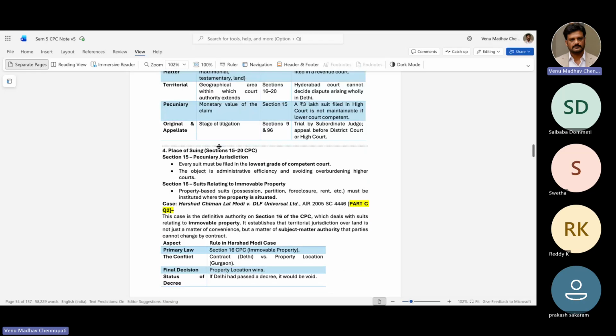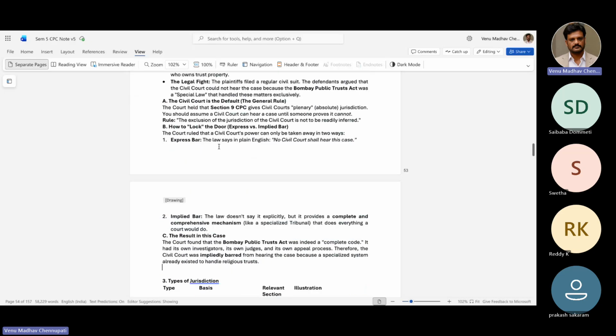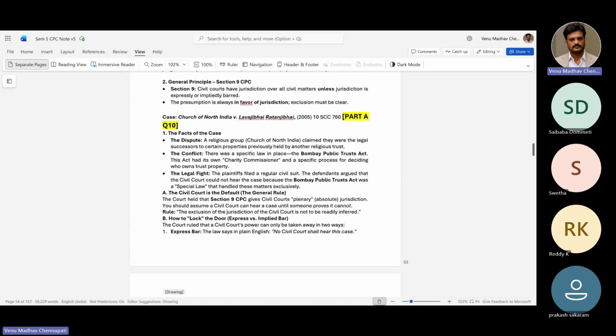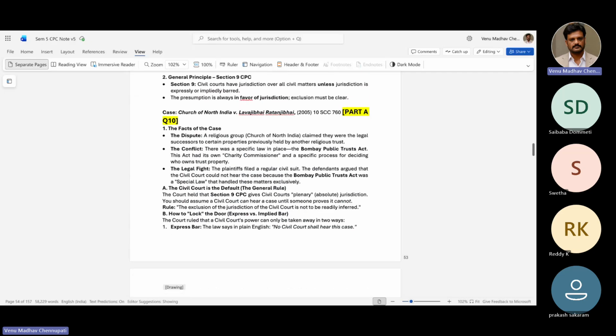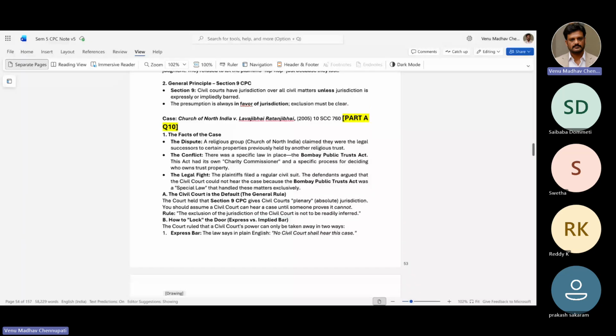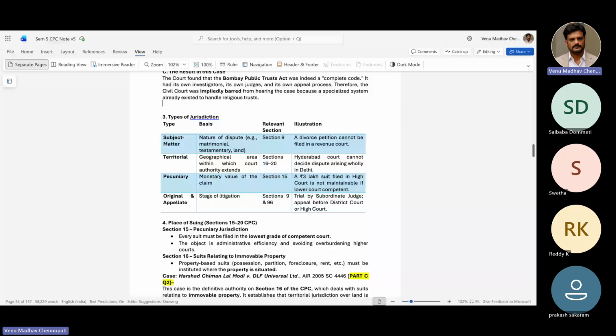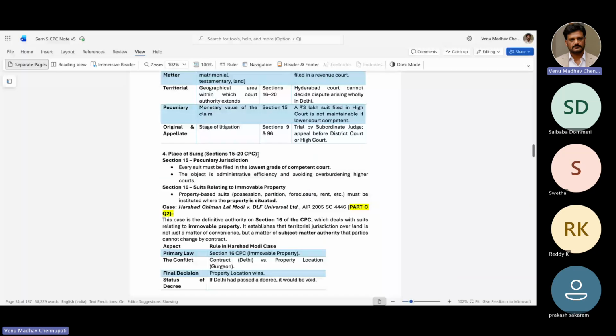So first, one scenario which we have seen is basically about section 9, which is the general principle. Under Section 9, civil courts have implied jurisdiction. The other sections are sections 15 to 20, which deal with place of suing, that is, where you can sue. So section 15 is pecuniary jurisdiction. Every suit must be filed in the lowest grade of competent court. The object is administrative efficiency and to avoid overburdening higher courts.